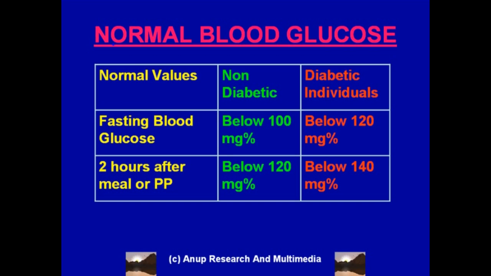So if you see here, in a non-diabetic individual, the fasting glucose level should be below 100, and 2 hours after eating a meal the level should be below 120 mg/%. In a patient in whom the diabetes has already been diagnosed, who is already on medication for diabetes, the fasting blood glucose level should be below 120 mg/%, and 2 hours after eating meals it should be below 140 mg/%.